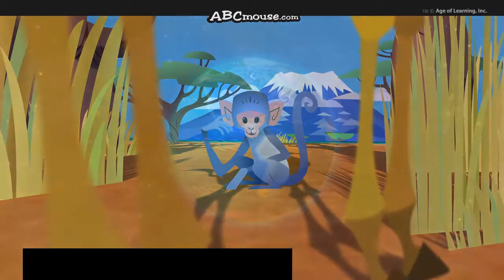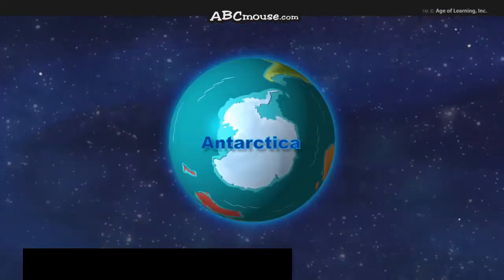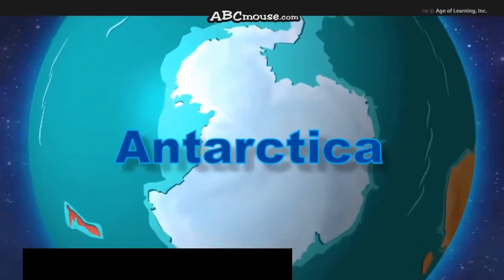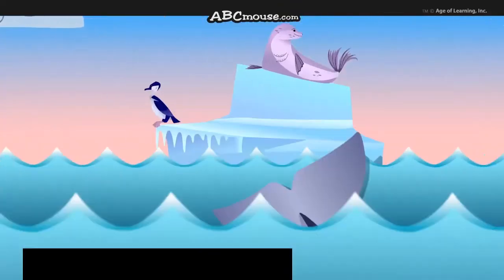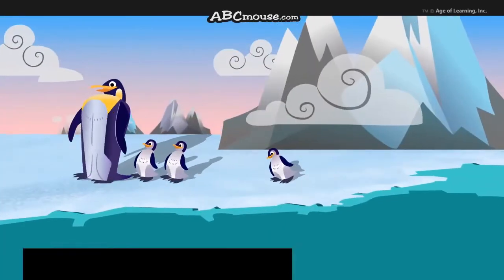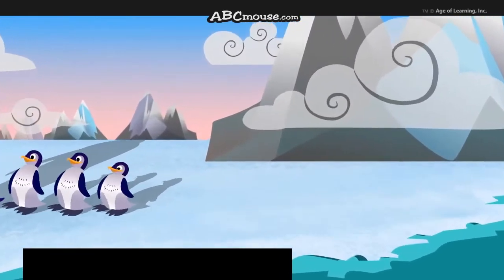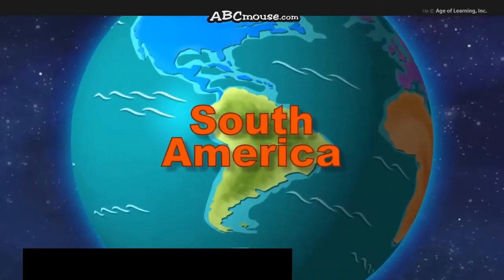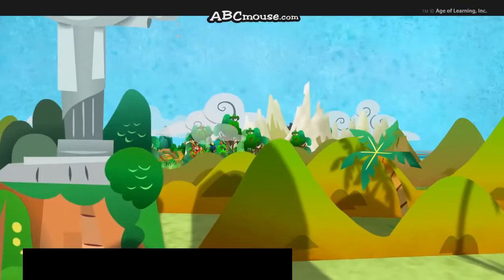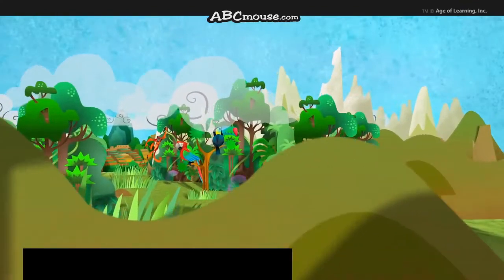If Africa's hottest, then which is the coldest? Antarctica, but it's so very cold. It's only home to seals, penguins, and other birds. Though there's snow, it's the driest, I'm told. And which is the wettest? It's South America. Rainforests cover much of its face.